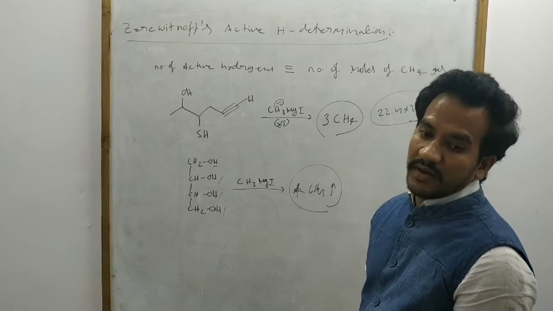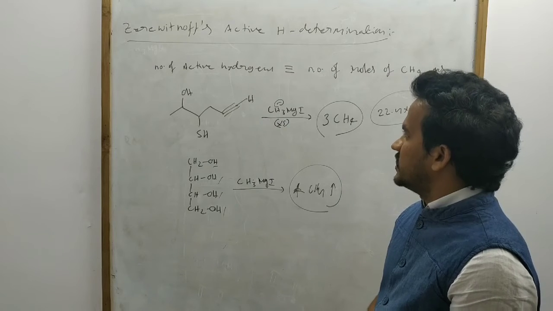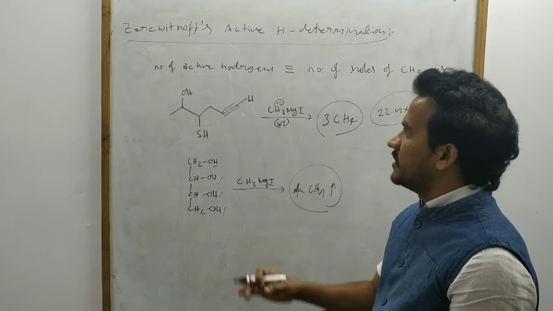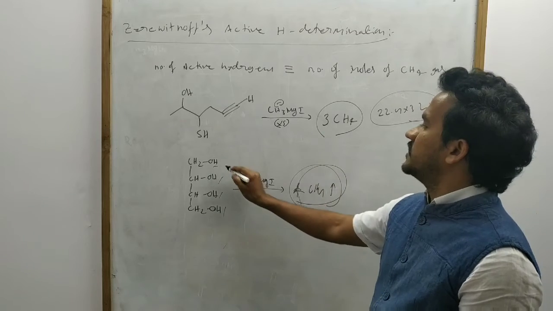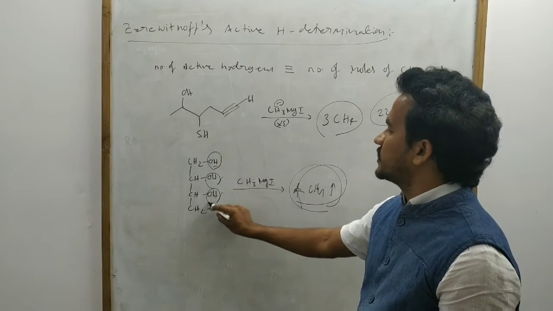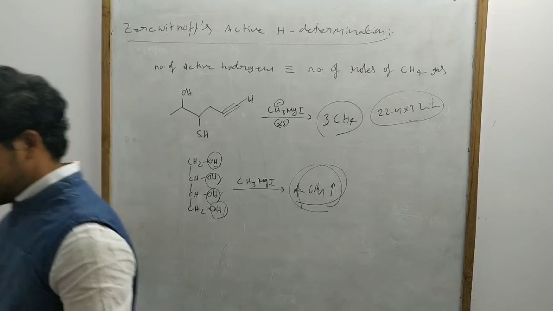So based on the number of moles of methane gas, we can determine the number of active hydrogens. Suppose we have 4 moles of methane gas, then the given compound contains 4 active hydrogens.